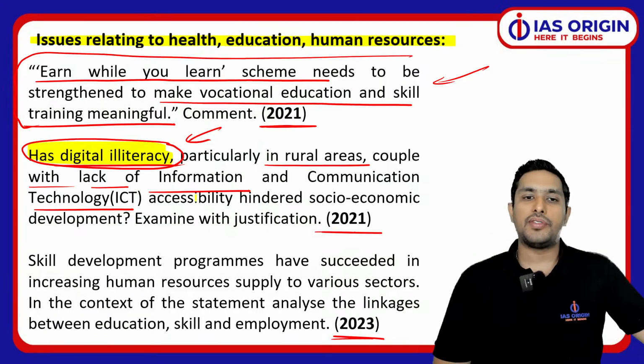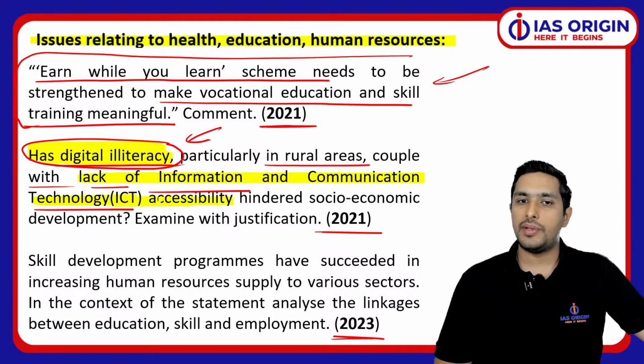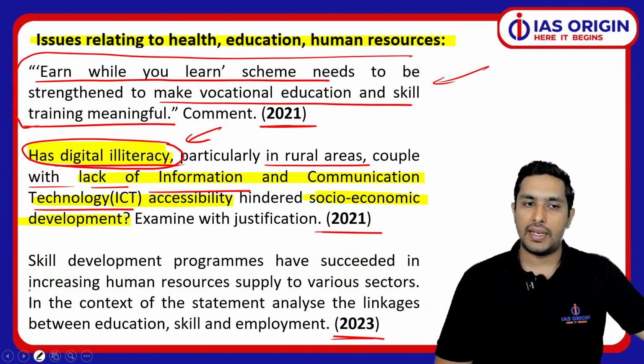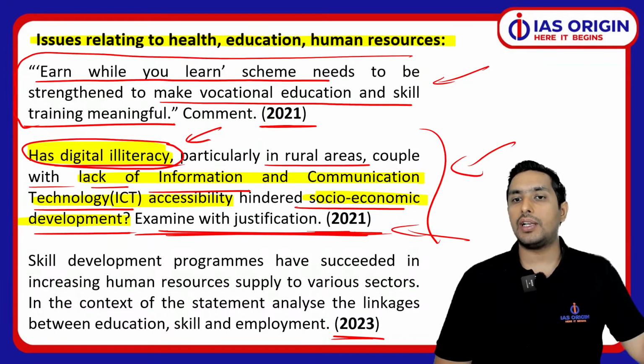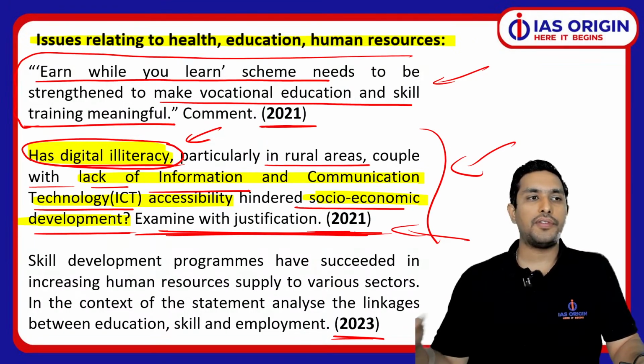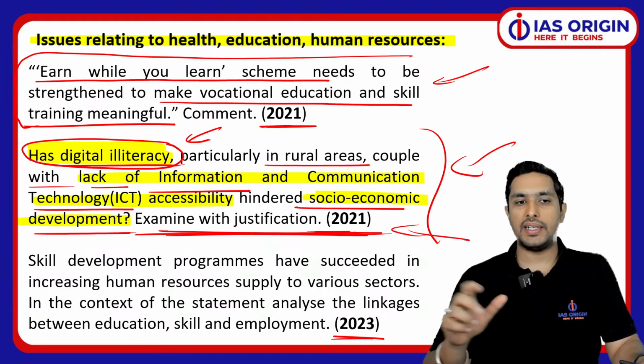And remember this, that when we talk about lack of information communication technology accessibility, it is hindering what? Socio-economic development. Now that is a link which we have with socio-economic development. So you have to examine with justification. This was a much more analytical question. But again, if you have certain data, that surely will be of immense importance. So you need a little data here.